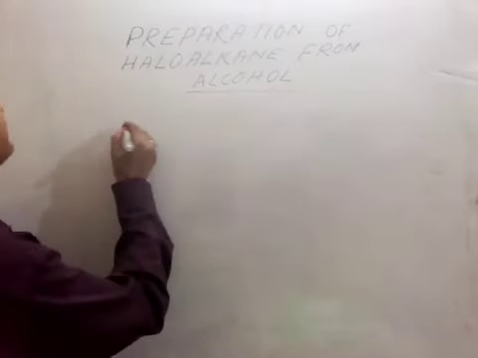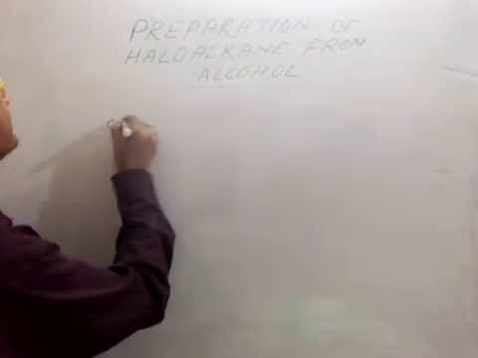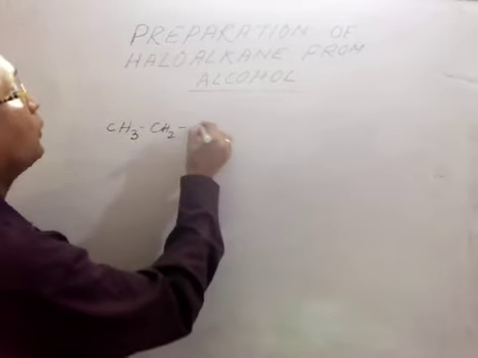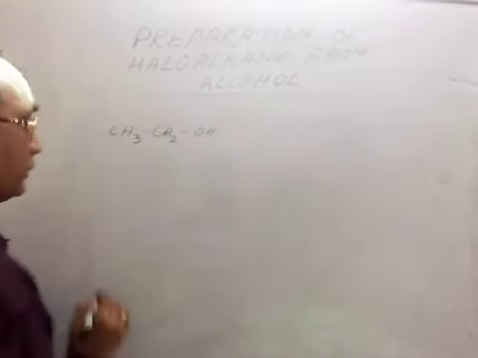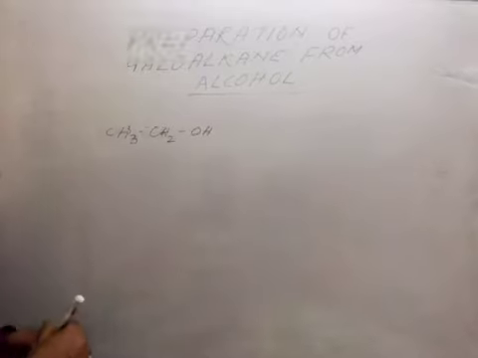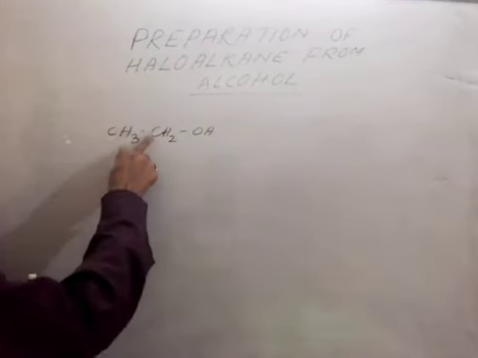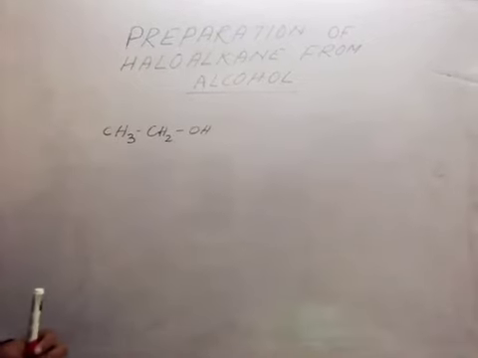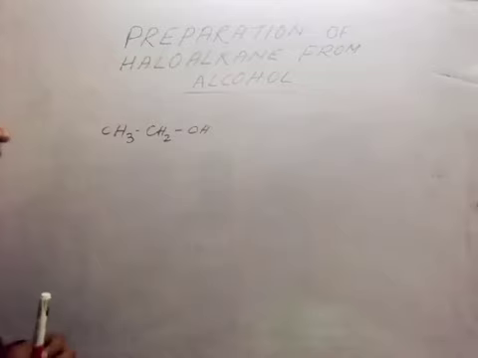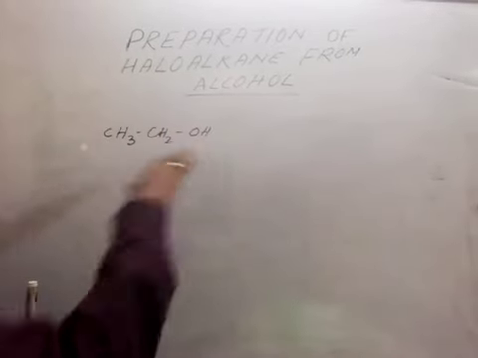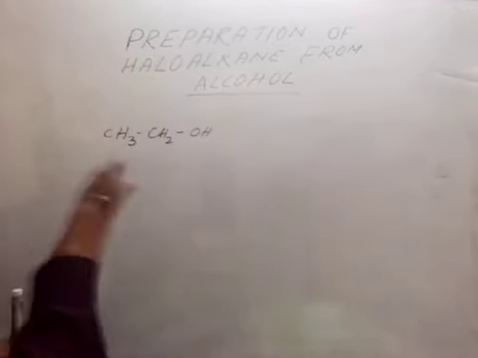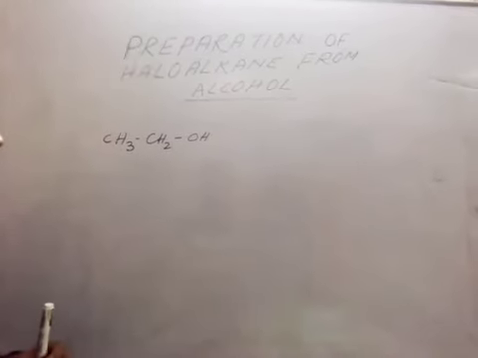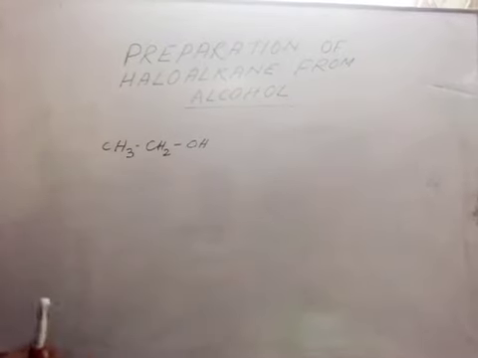If we consider CH3CH2OH, here this carbon is a 1 degree carbon, and when it reacts with HCl, then ZnCl2 is required for that. This is our 1 degree carbon.